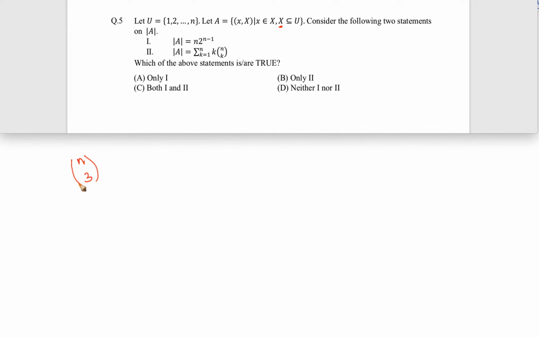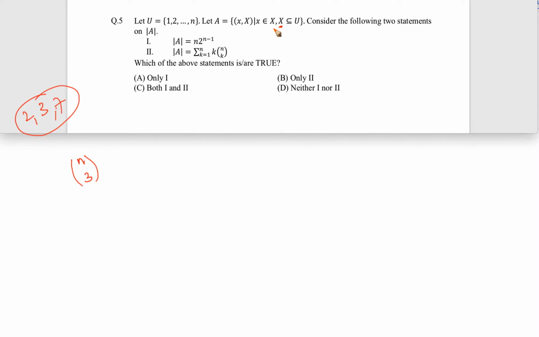In n choose 3 ways I can choose 3-element sets, and let's say X is one such 3-element set. Out of 1 to 10, there are 10 choose 3 ways you can choose, let's say {2, 3, 7}. That is one pick, one of the 3-element sets which you could have chosen.